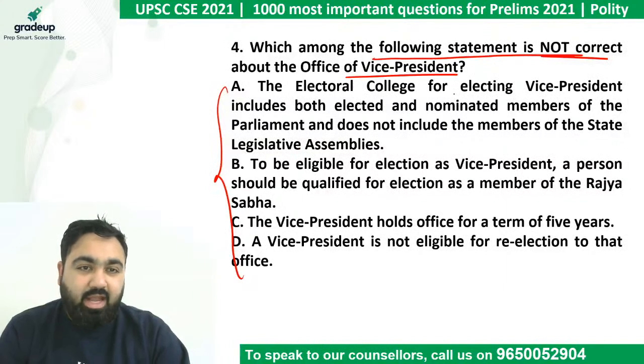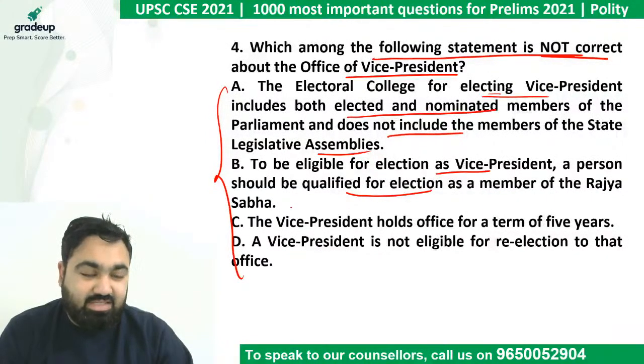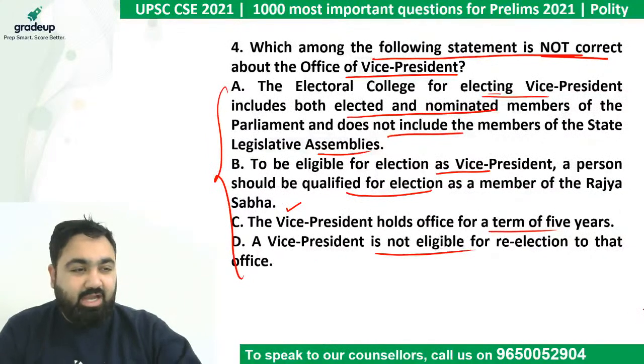Number 1, the electoral college for electing the Vice President includes both elected and nominated members of Parliament and does not include members of state assemblies. Number 2, to be eligible for election as Vice President, a person should be qualified for election as a Rajya Sabha member. Number 3, the Vice President holds office for a term of 5 years. Number 4, the Vice President is not eligible for re-election to that office. Easy question. Let's see if you can answer this.